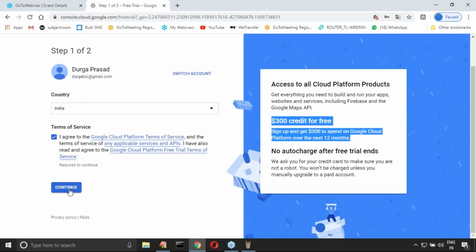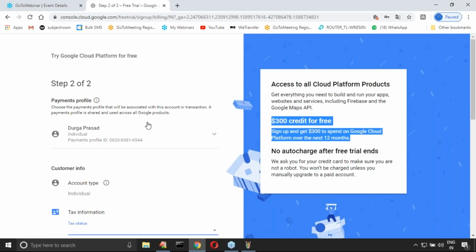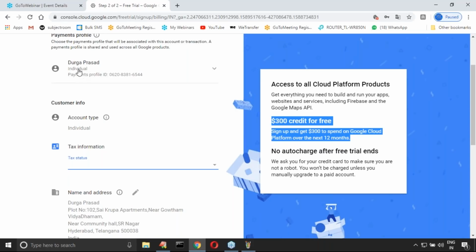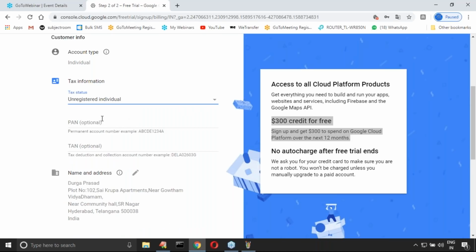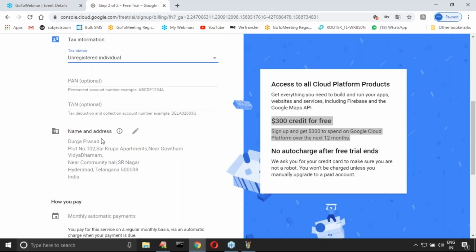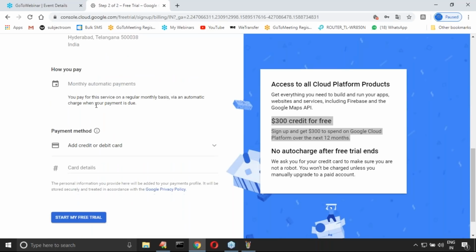Continue. Now it will ask whether it is individual or business. You have to select: individual. Account type individual. Next, tax information: unregistered individual. PAN card optional. And after that, your email. Next, you have to provide your address and so on.